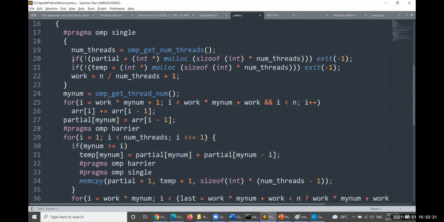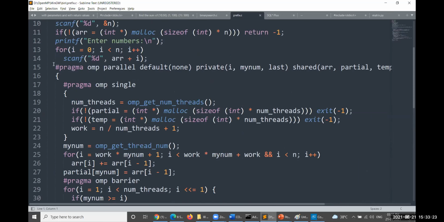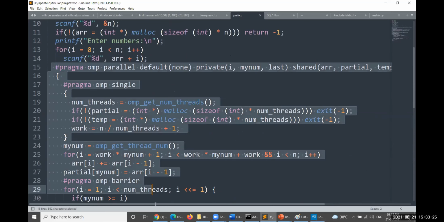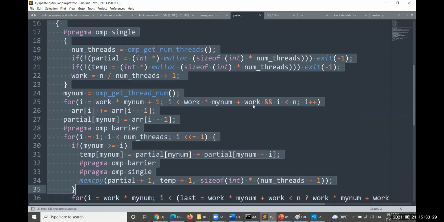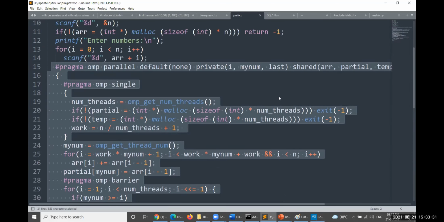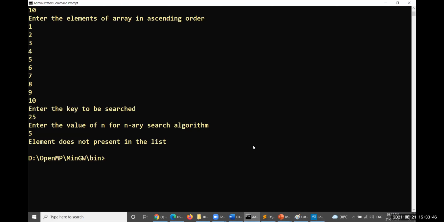So from here to here, how many threads are you supposed to create? You have to create a huge number of threads. Many threads are going to be created. Every time you have to take one sum and add that sum to the prefix sum. Continuously you are supposed to perform this. Let me explain this one here. Let me execute this one for a while, then you could understand.